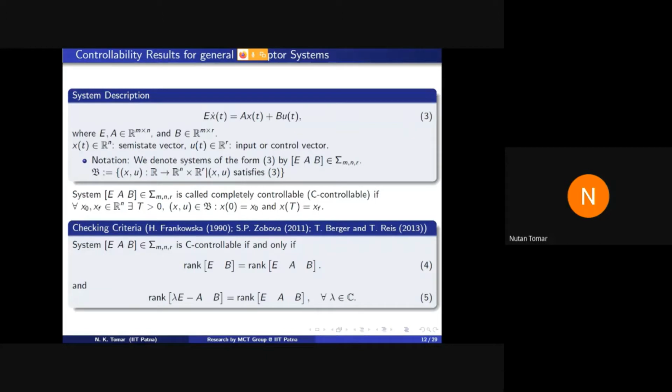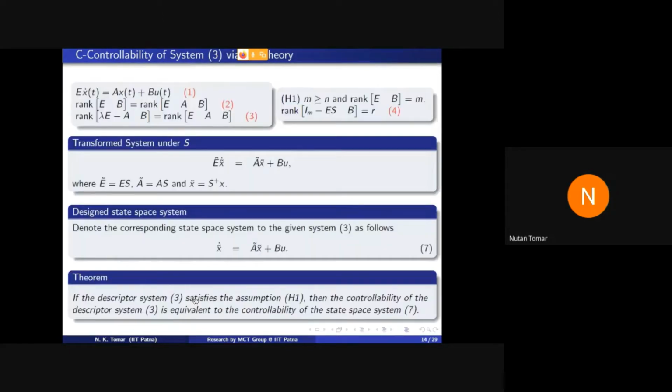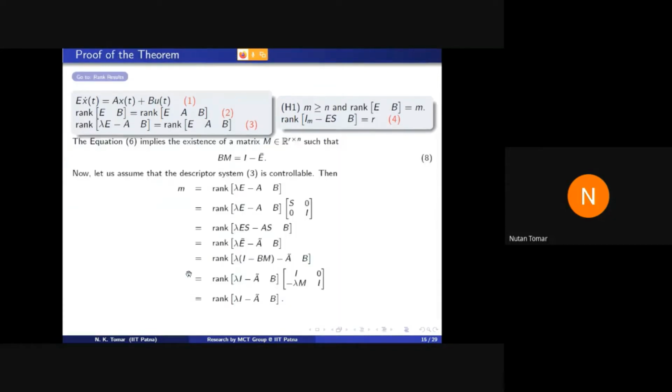And controllability of a state space system means we can check this criterion by Hautus's test by using the eigenvalues of matrix A only. So these proofs, let us skip because time is not permitting.